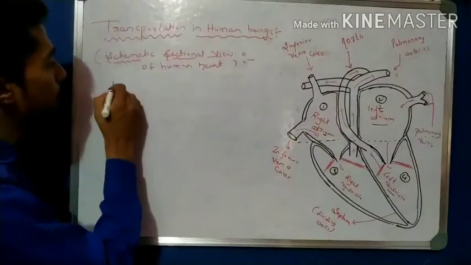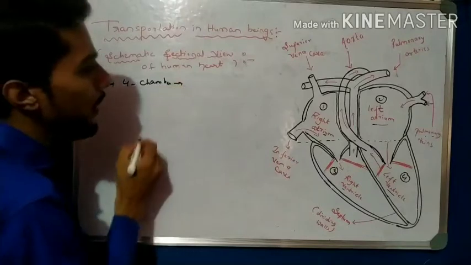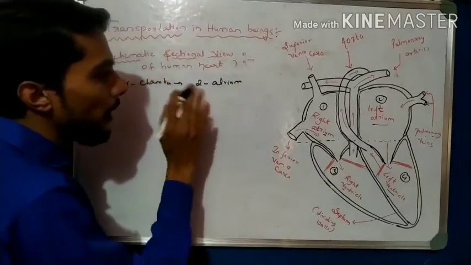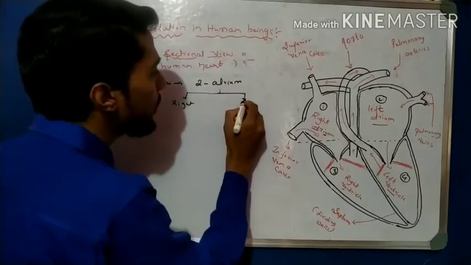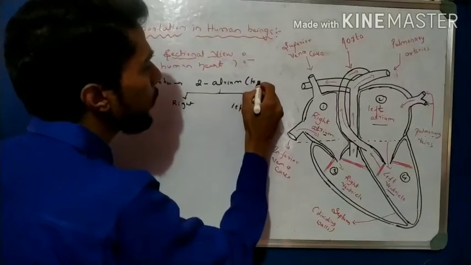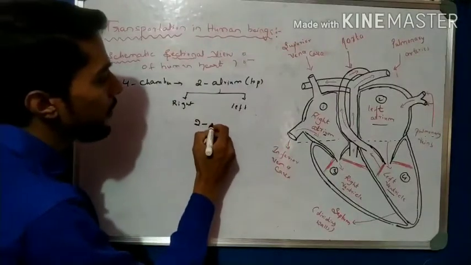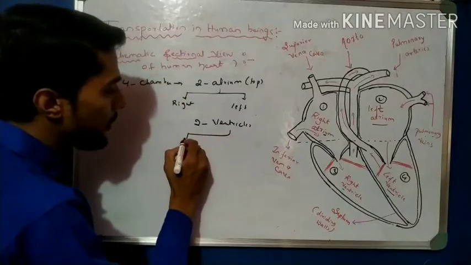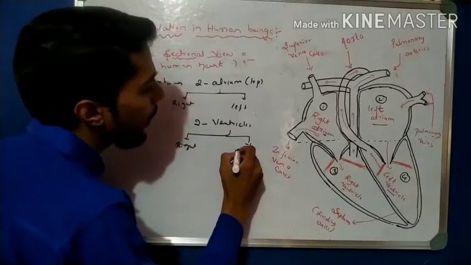So the very important point is 4 chambers, in which 2 are atrium, one right and one left. These are the top chambers. Next, another 2 chambers are ventricles, one right and one left.